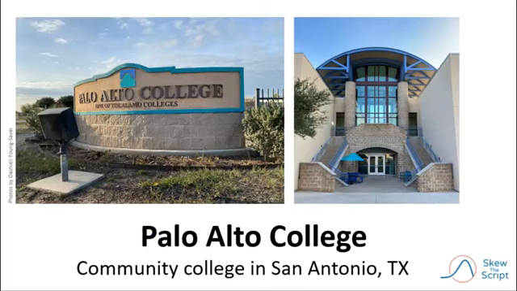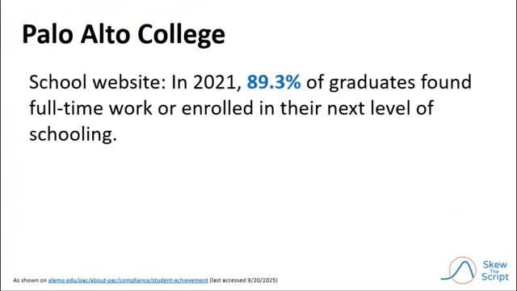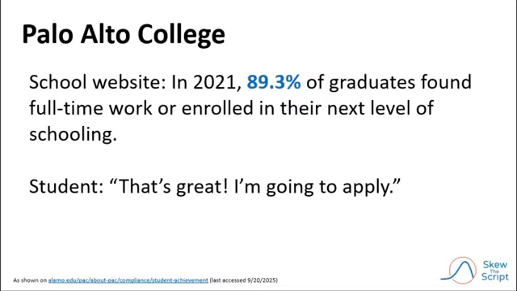To explore undercoverage bias, let's take a look at some pretty data from Palo Alto College, a community college in San Antonio, Texas. In 2021, a student was applying to Palo Alto College, and he found this statement on the school's website. 89.3% of their graduates found full-time work or enrolled in their next level of schooling. Keep in mind, this is a community college, so both of these outcomes, finding work or transferring to a 4-year university, can be considered good outcomes after graduation.